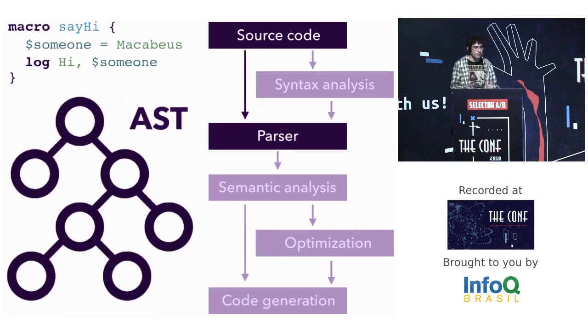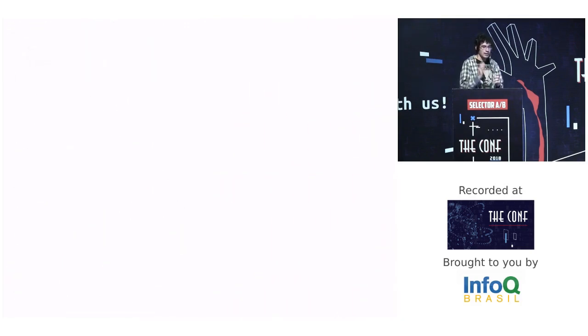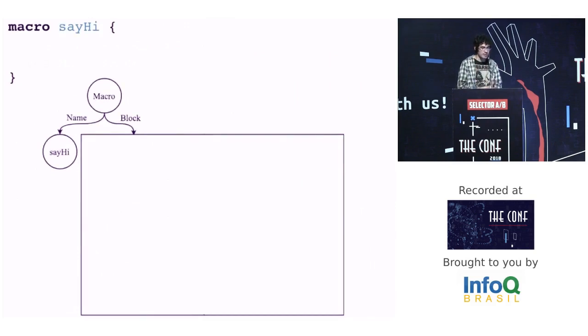An AST is a way to represent the entire source code in a tree, where each node is a simple part of the source code. Let's see how to build this AST. At this moment, the compiler checks that we wrote a macro block. Then it adds a macro node that has two attributes, a name, sayHi, and an instruction block that is an array.